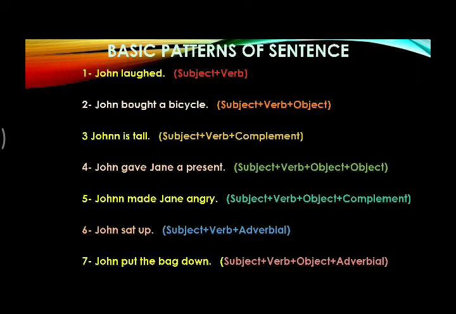The seventh pattern is subject followed by verb followed by object followed by adverbial. For example, John put the bag down. In this sentence, John is subject, put is verb, the bag is object and down is adverbial. So, mainly we can see sentences in English are formed on these patterns. There are other patterns also, but these are the main basic 7 patterns of sentence.